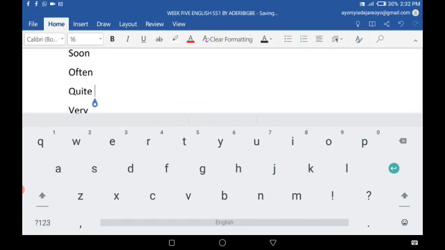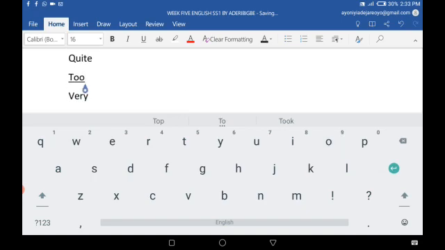Ensure you're writing the correct spelling. Quite. Oh, you're quite smart. I love that. So that means you're very smart. It's quite late. What are you doing outside at this time of the day? That means it's too late. So we have quite. We can have too.